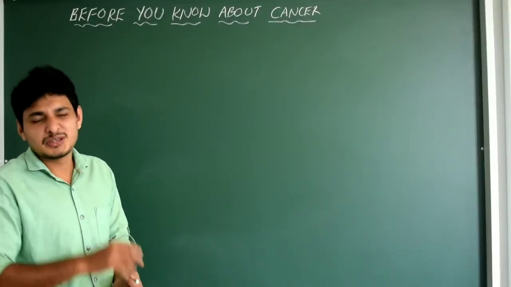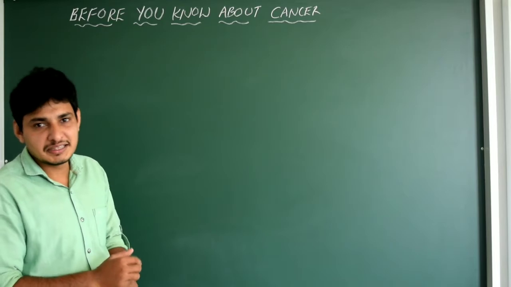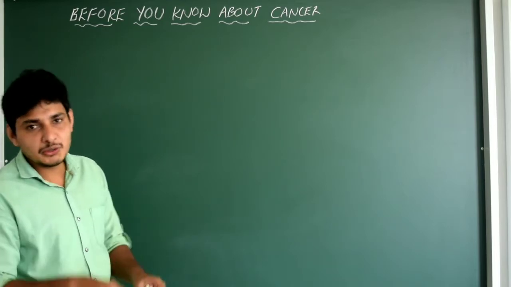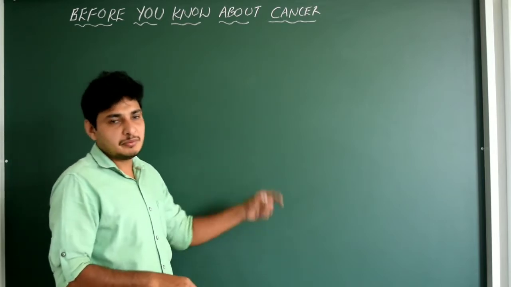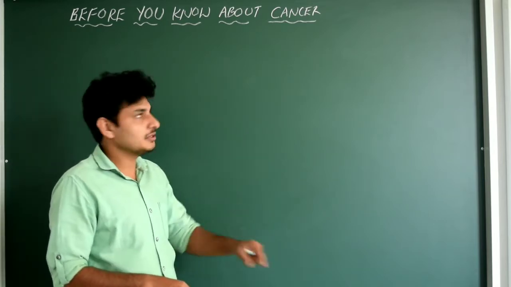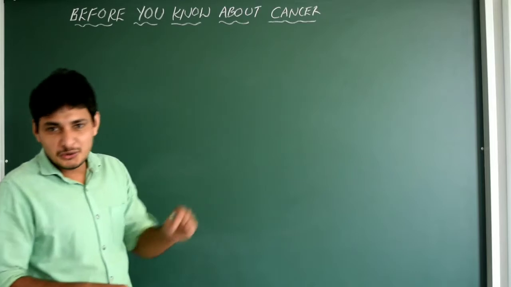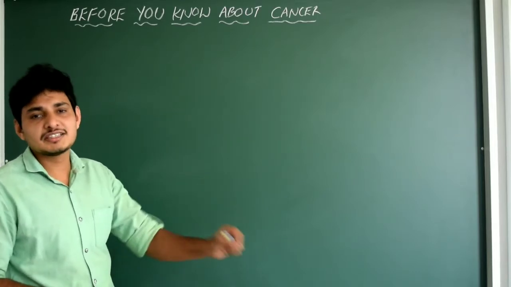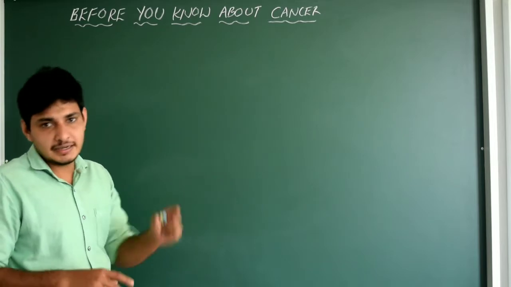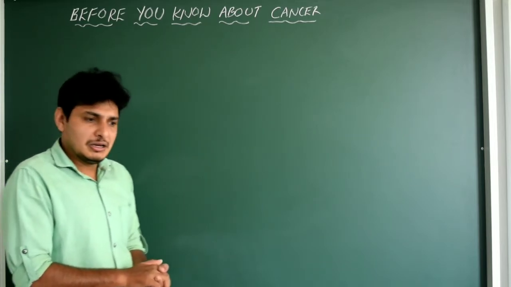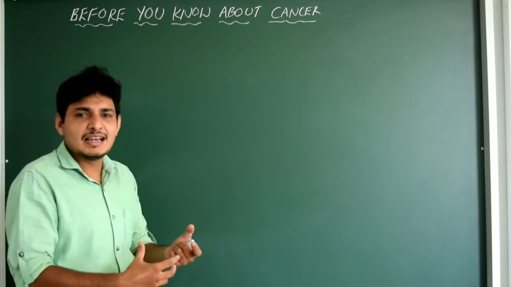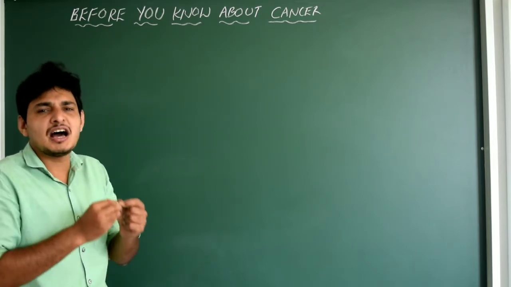Here I would like to give you some information regarding the control of the cell cycle or control of the cell division, because we are going to understand a very important concept of the human health and disease chapter, that is cancer. So we know the definition of cancer, it is nothing but uncontrolled mitotic cell division results in the formation of tumor, correct? But we need to understand why this tumor occurs. Okay, why the cell undergoes cell division which is uncontrolled.